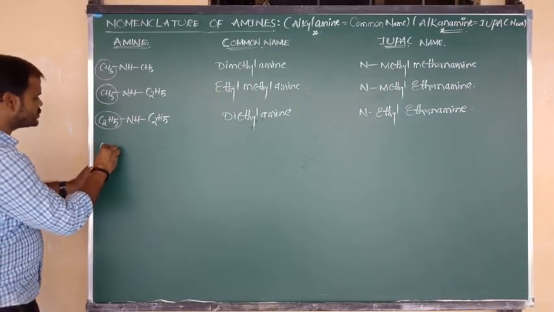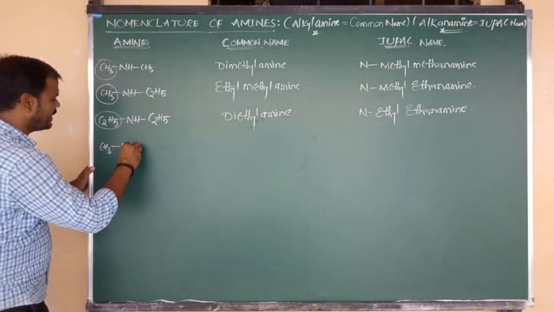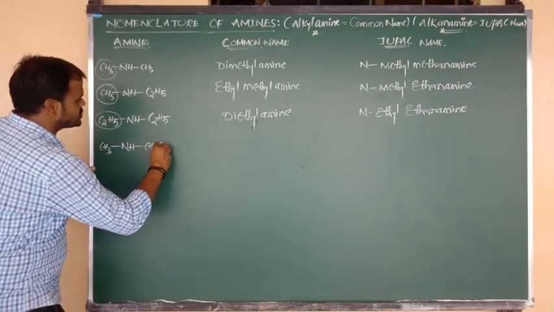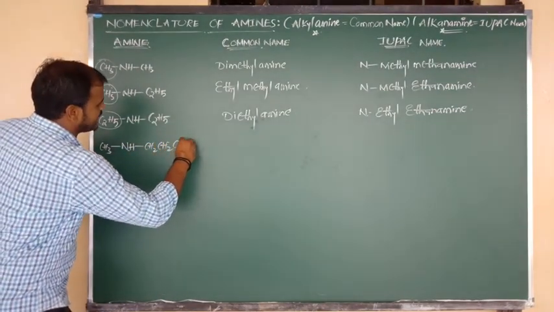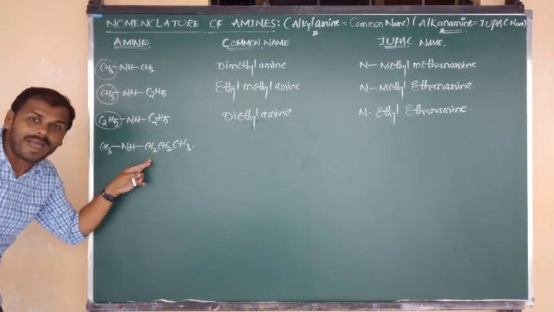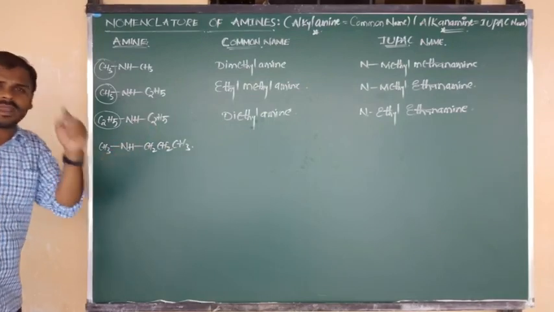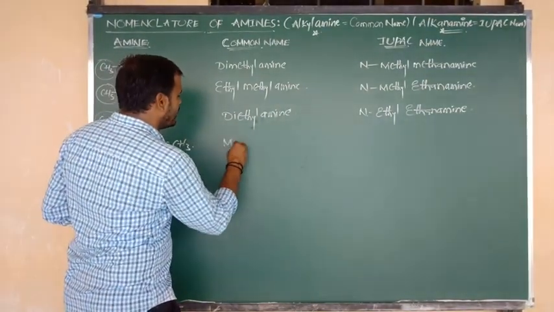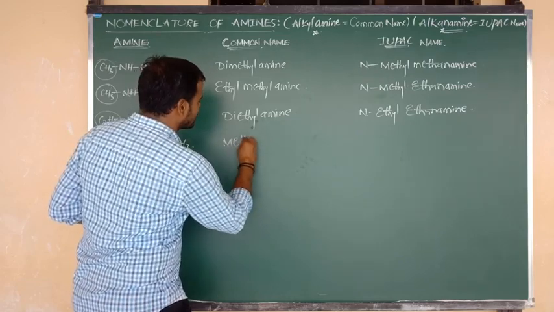Let me consider another example. Suppose I write one side CH3, CH3 bonded to NH, NH bonded to CH2, CH2, CH3. One side is a methyl group and the other side a propyl group, and this is normal propyl, I mean straight propyl. I am going to write its common name.